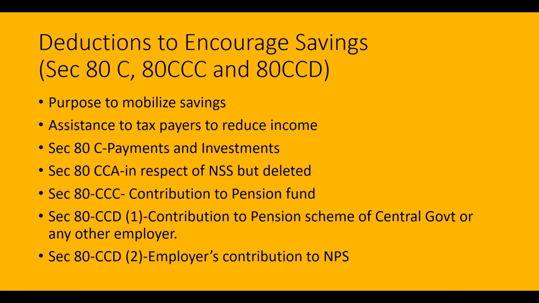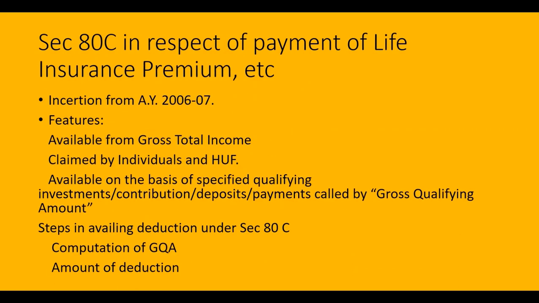Section 80CCC, this is the contribution to the pension fund. Section 80CCD, contribution to the pension scheme of the central government or any other. Section 80CCD(2), employers' contribution to NPS. So now let us discuss these things in detail.